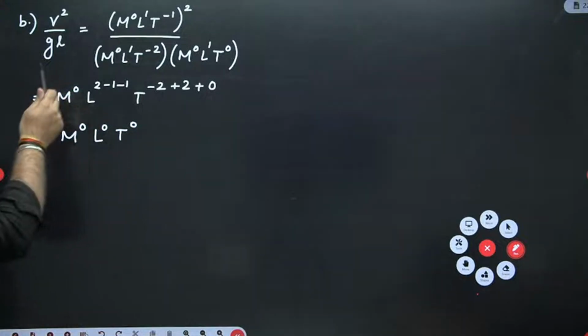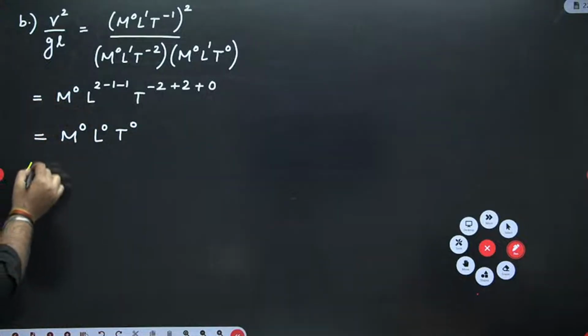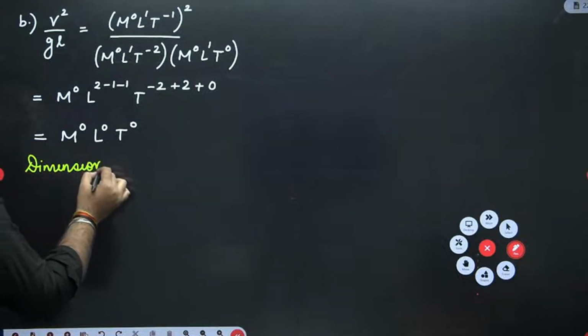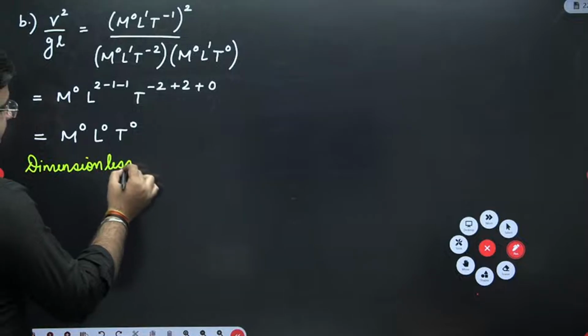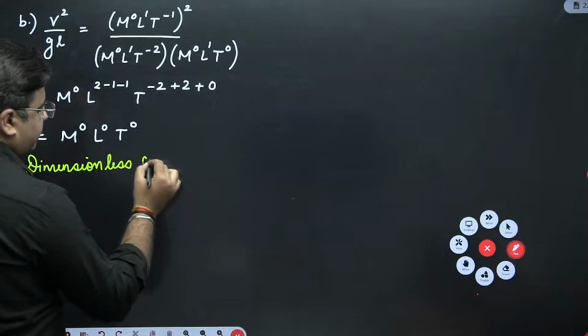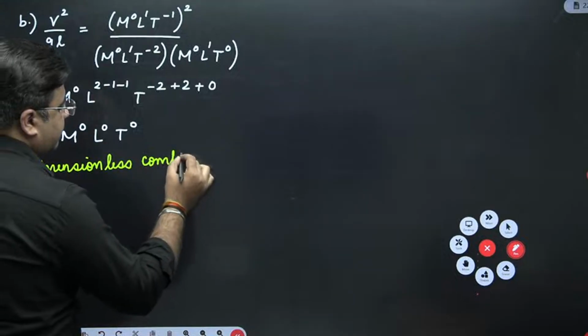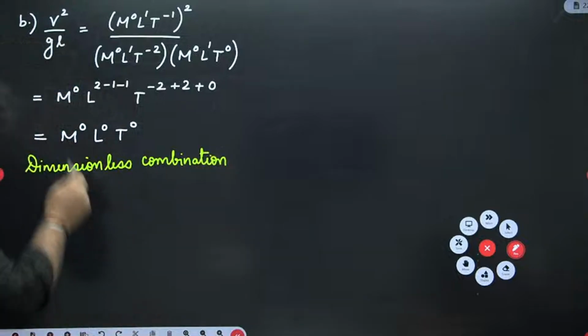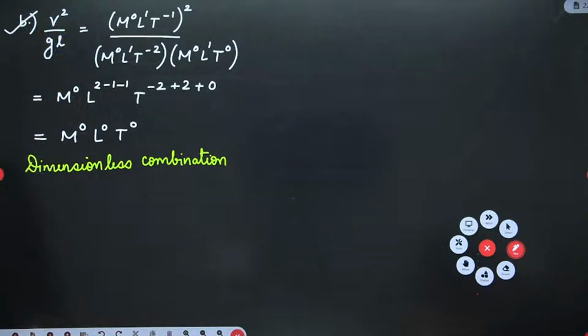So this is a dimensionless expression. It's a dimensionless combination. So this option B is the dimensionless combination.